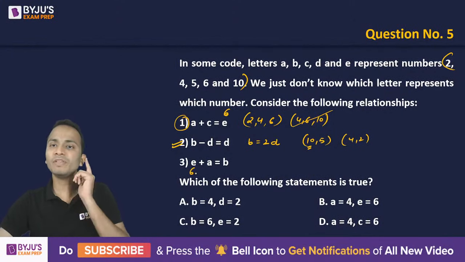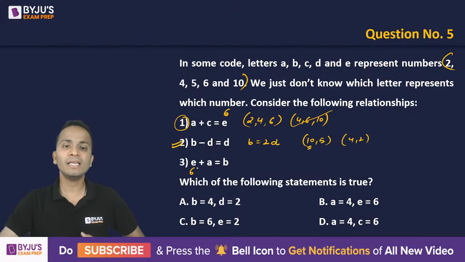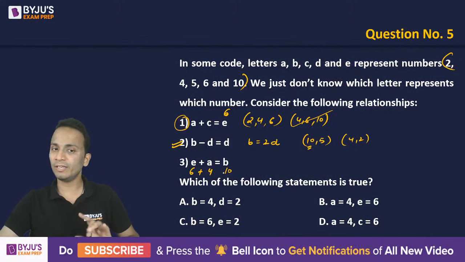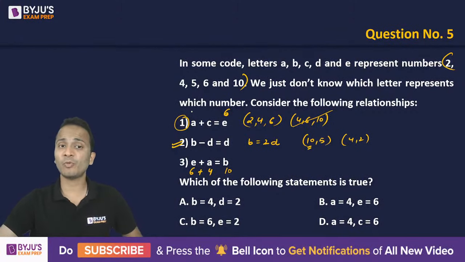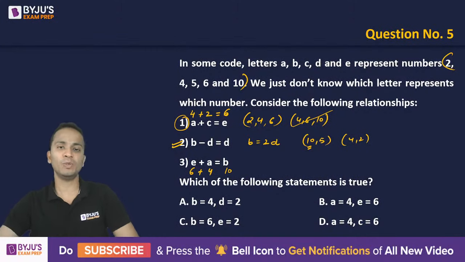Now, if the value of E is 6, then E plus A is equal to B. What is the value of B? 10. So the value of A can be 4. So yes, it is satisfying. So E plus A is equal to B, that is 6 plus 4 equal to 10, satisfying. In the first equation, if I say A is 4, then C will become 2, and that is equal to E, which is equal to 6. So these are the values.